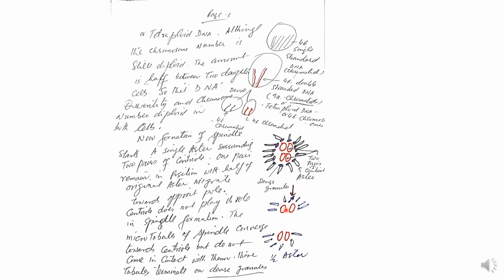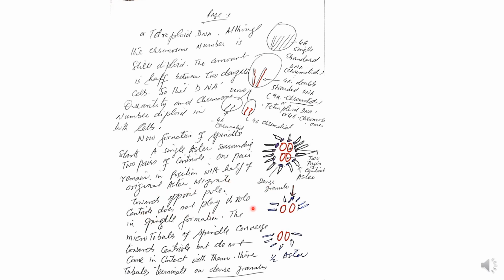This whole aster, which is the radiation rays present around the pair of centrioles, becomes half. That is, half of the aster will follow this pair of centrioles, and half will follow this one. Half of the original aster migrates toward the opposite pole.